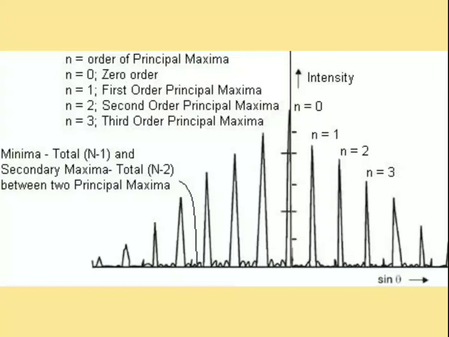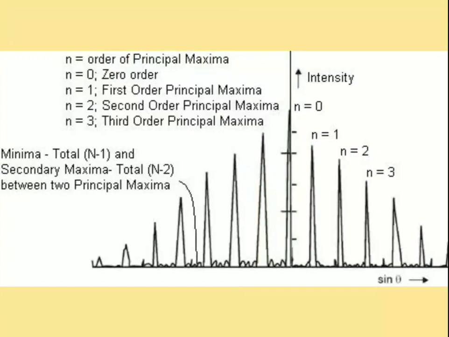Then what about secondary maximas and minimas? When you observe the small peaks here, these small peaks represent the secondary maximas. These secondary maximas are obtained in between two principal maximas.